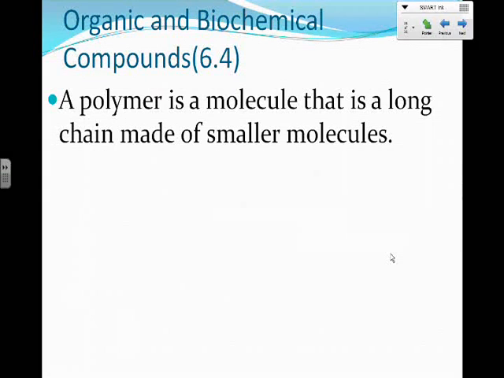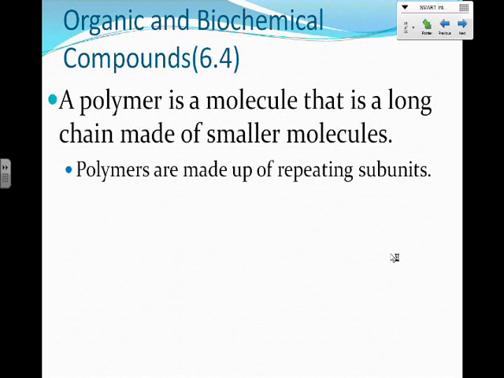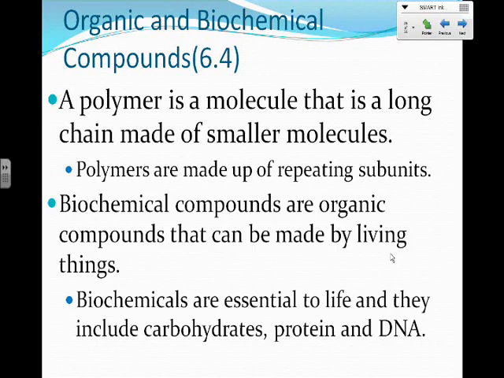Now, a polymer is the second type of organic compound that we're going to talk about, and it's a molecule that is a long chain of smaller molecules. And these are just made up of repeating subunits. And so they're organic compounds that are just made up of repeating subunits.